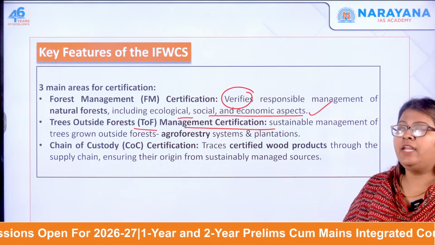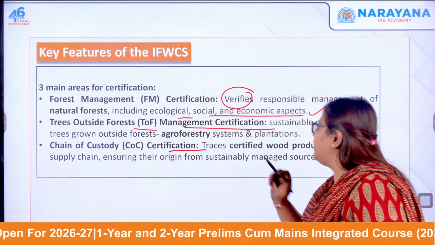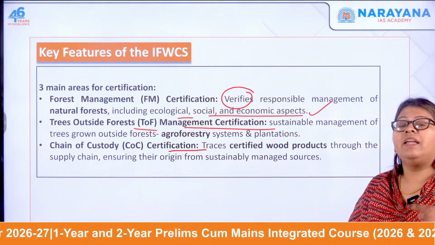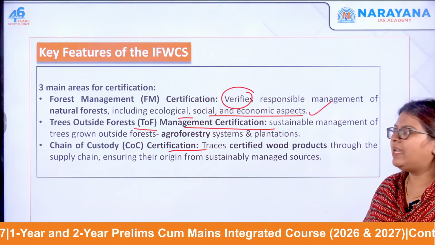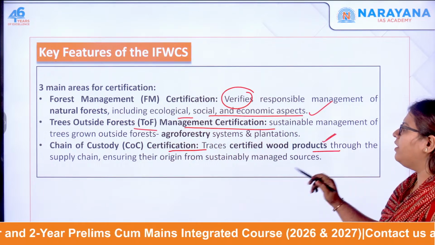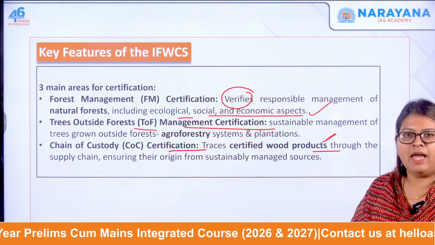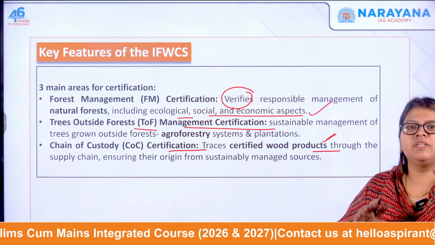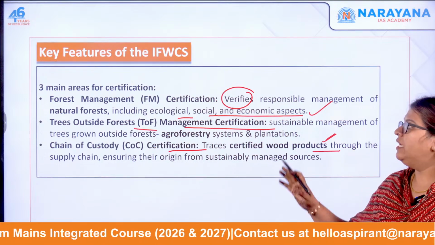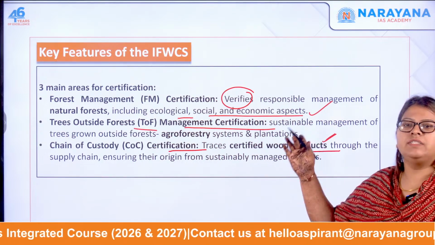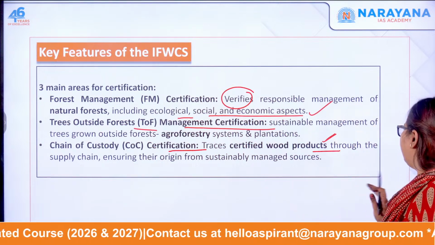Finally, the chain of custody certification. This traces the wood products in the supply chain, whether they are sustainably managed or not, whether they are coming from a sustainably managed forest or not. So these are the three main areas of certification.